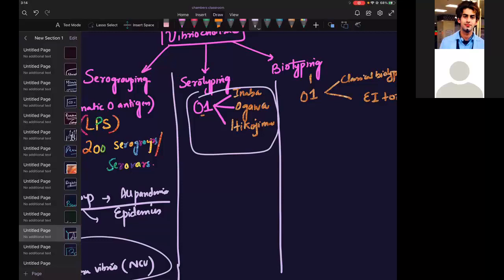Let us write one line about them. Ogawa is the most common serotype. What will be the next common? Next common will be Inaba.